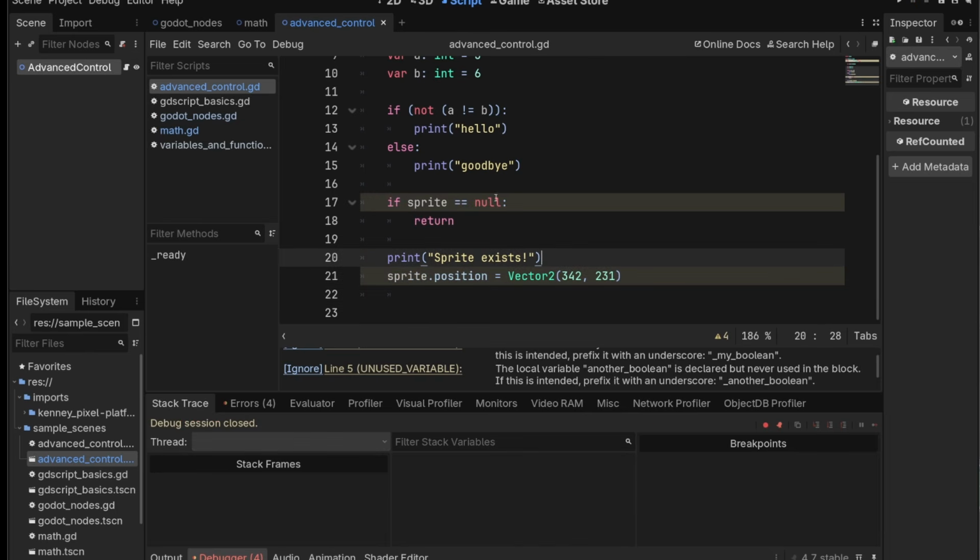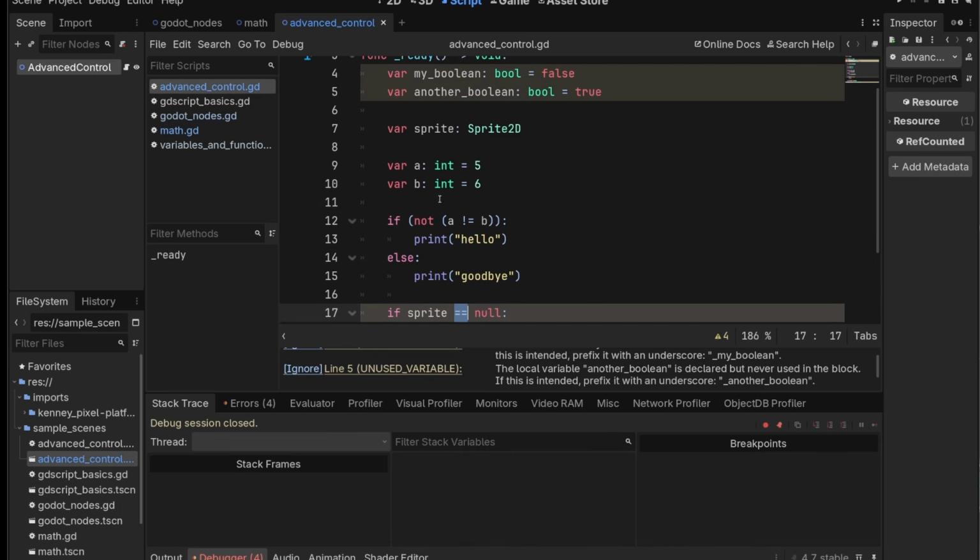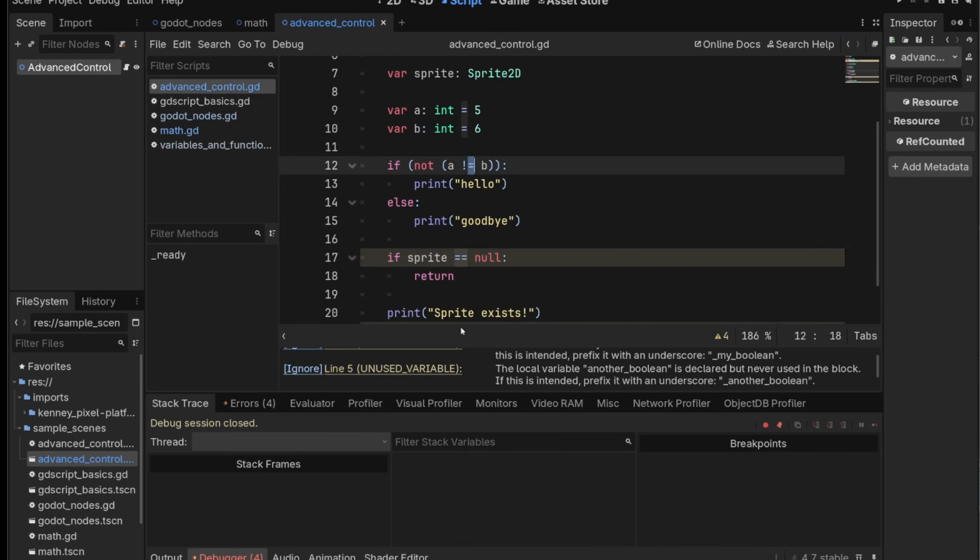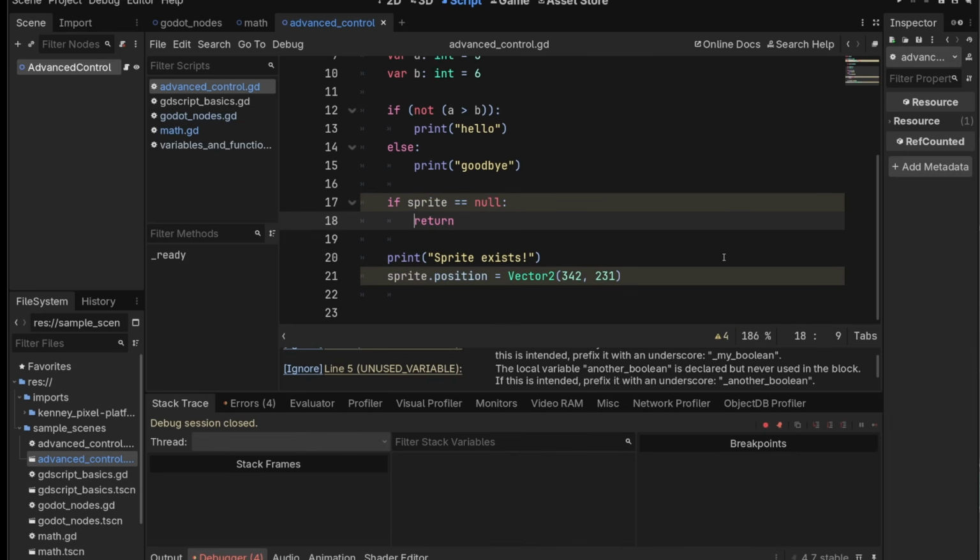If we remove this guard, we get an error because we start trying to change the sprite's position, but the sprite doesn't exist. Now, remember, every single time we do something with a comparison operator like this, or like this, or the greater than, less than, it reduces everything to a Boolean and then evaluates it as true or false, and then does what it says next. So yes, it gets complicated, but really the rules are quite simple. And we can nest these expressions infinitely. Let's look at something else. I'm just going to comment this out so that we don't return too early.